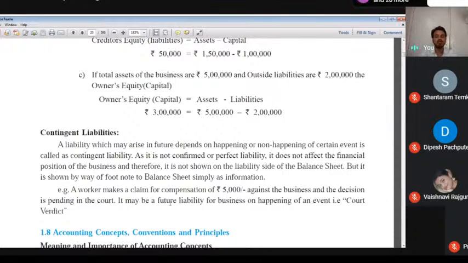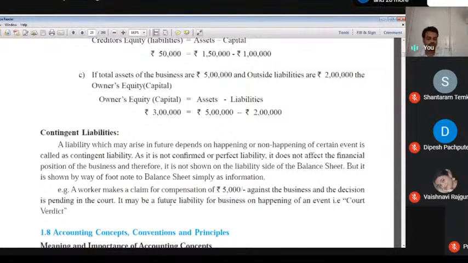If any asset lasts for more than 1 year, more than 2 years, more than 3 years, that's what we call a fixed asset. And there are two types of liability. First one is fixed liability, second one is current liability. So capital is a fixed liability. Because what is meant by capital? Capital means any money invested in the business by the owner. That's what we call capital. So capital is a fixed liability, because we use capital for 2 years, 3 years, more than 3 years.